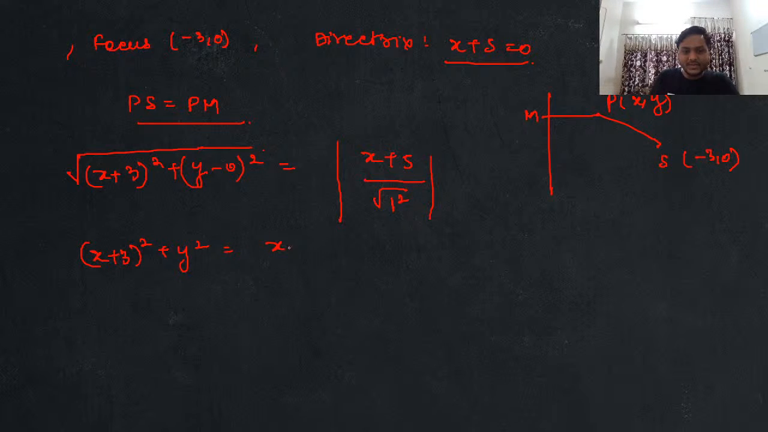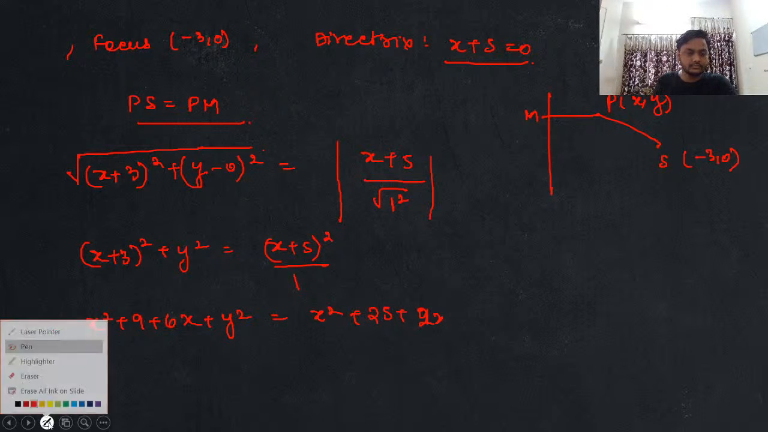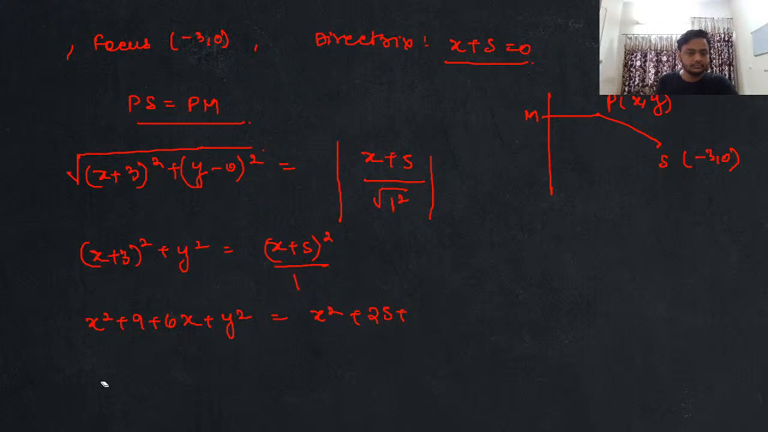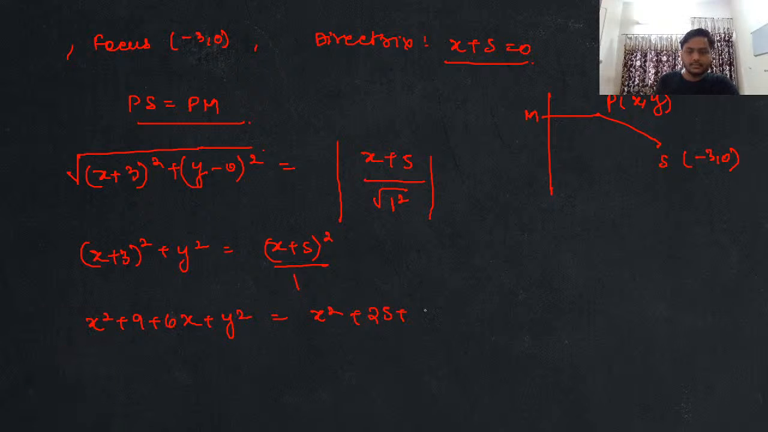This will basically give you x plus 5 whole square upon 1. Let's solve this out, guys. When you open it, you'll be having x square plus 9 plus 6x plus y square is equal to x square plus 25 plus 10x. Clear guys? Yes or no? Are we clear? Okay, let's solve this out.